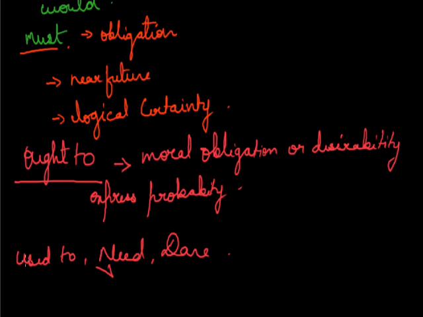Next, the auxiliary dare, which means to be brave enough, to be courageous enough. As distinct from the ordinary verb dare, which means a challenge, it does not take s in the third person singular present tense. It is generally used in negative and interrogative sentences. When conjugated with do, it takes an infinitive with or without to after it.